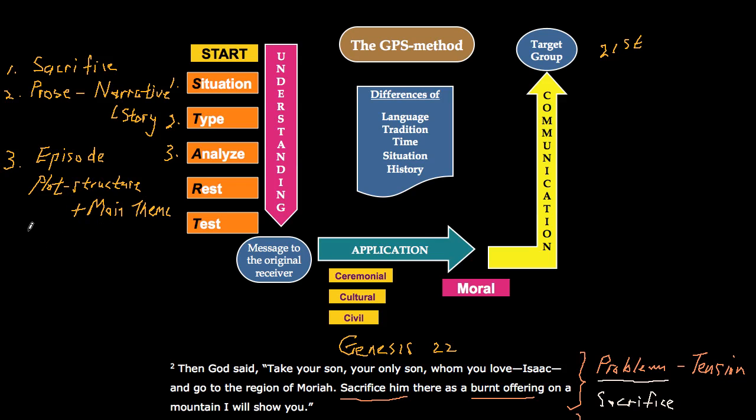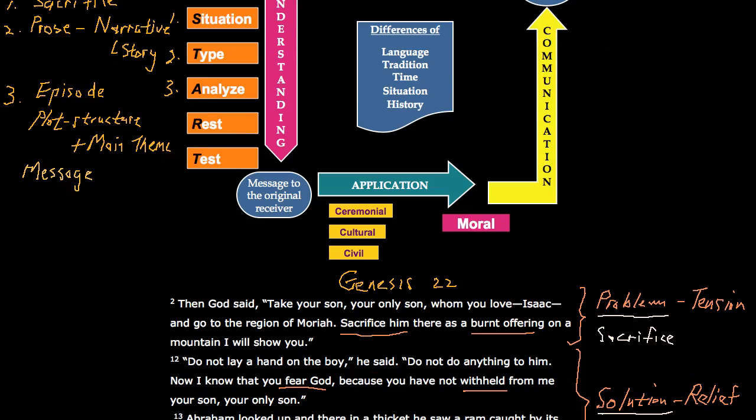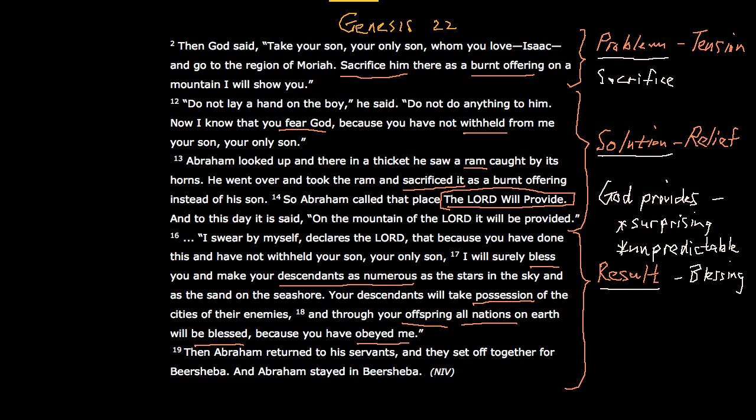And then there's another thing that we need to do. Now we need to conclude and summarize the message to the original receiver. And all we do is just to look at the main themes and just see what's going on there. So one can actually say, the theme that's running here is that God is able to provide in surprising and unpredictable ways. And the other thing that we can add is that God includes human beings. God includes human beings in the way He provides.